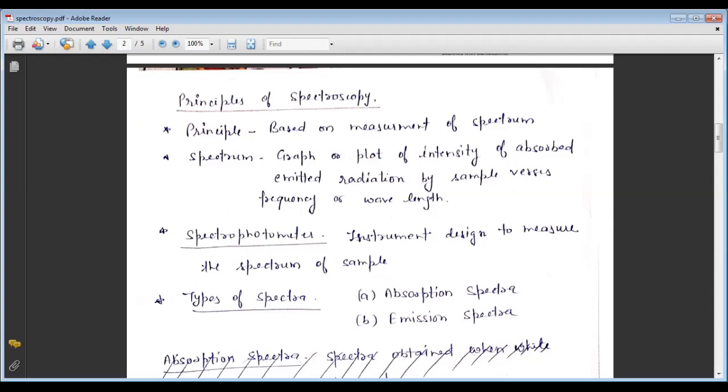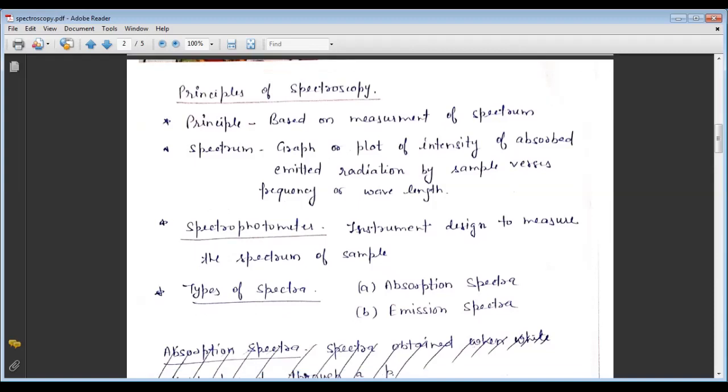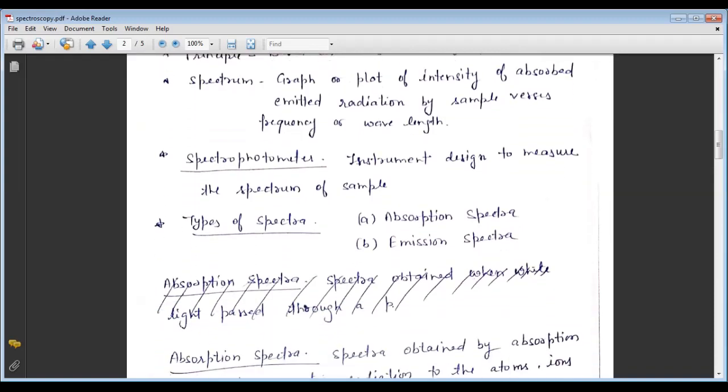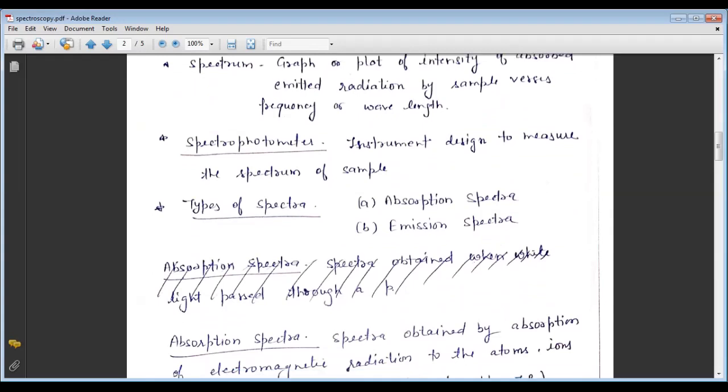So now come to the principle of spectroscopy. Here, the principle is based on the measurement of a spectrum. And what is the spectrum? It is the graph or the plot of intensity of absorbed or emitted radiation by a sample versus frequency or wavelength. Then the spectrophotometer is the instrument designed to measure the spectrum of a sample.